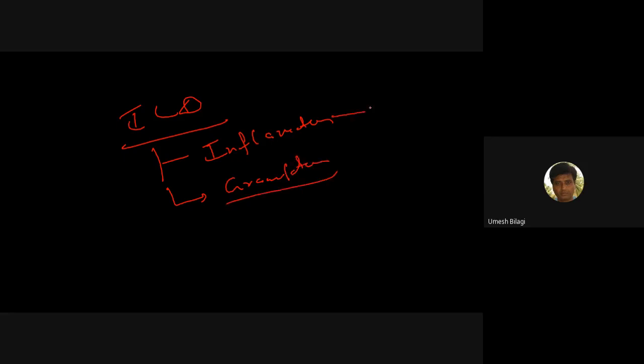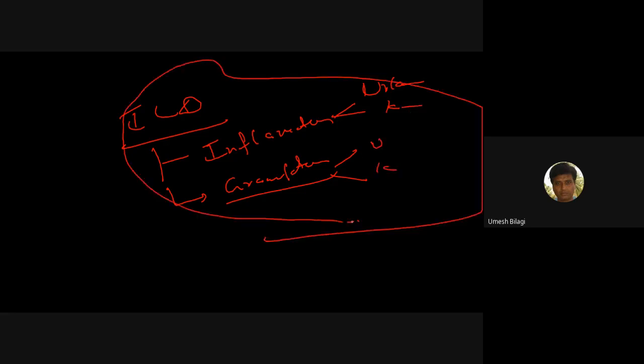These inflammatory diseases were divided into known cause, unknown cause, and known cause. Similarly, unknown cause, known cause. This was a basic classification in the previous editions. Now what has happened is they classified it a bit differently, and somehow I was finding it a bit more confusing. Anyway, just keep this in the back of your mind.